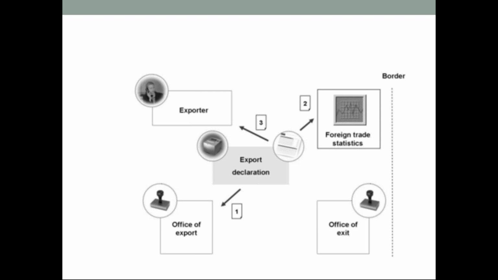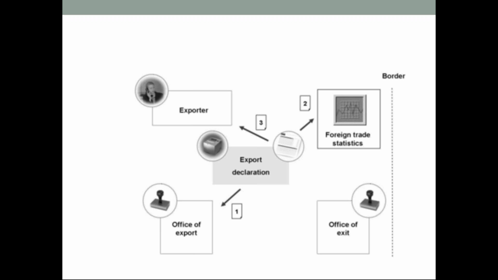Okay, so this is the process. Normally it will happen in the GTS. Are you clear on this now with this diagram? Do you have any questions? See, the exporter is nothing but your company. They will declare the customs declarations, which will be given at the office of export.